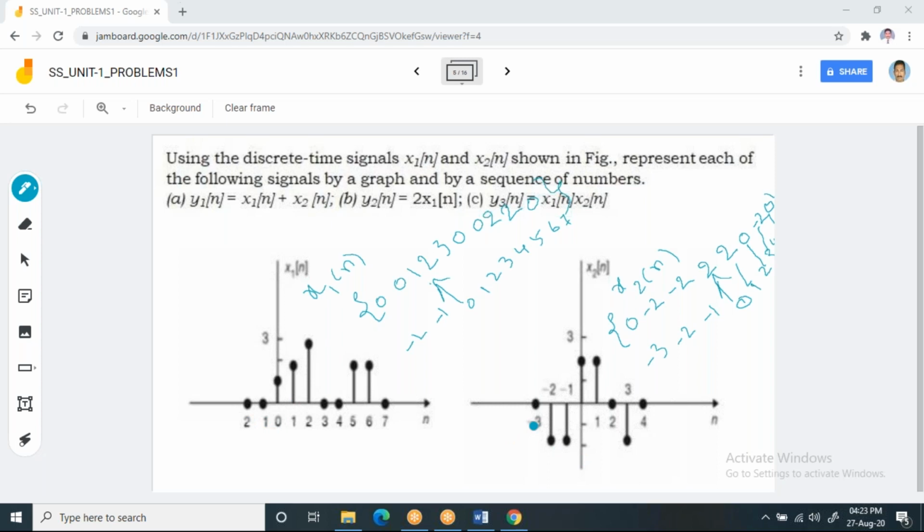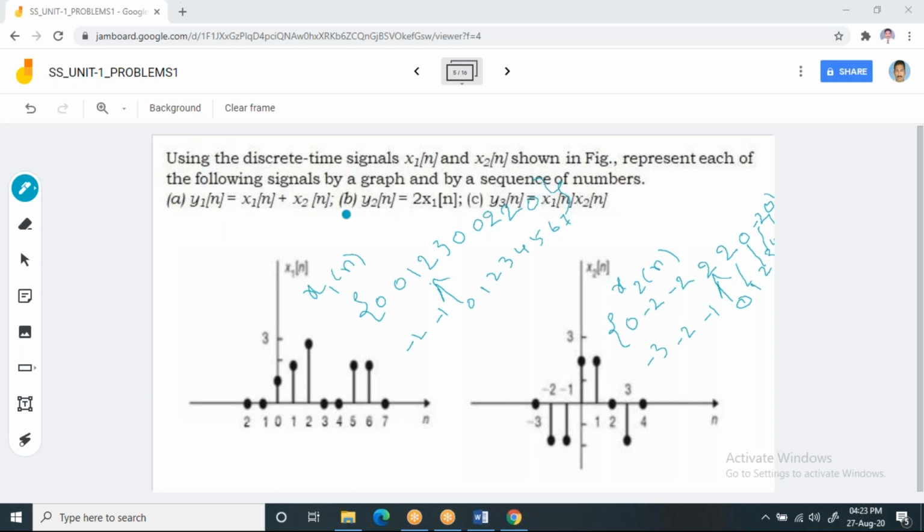Suppose, observe here at -3, I have an amplitude 0. Here at -3, I don't have any amplitude, which is 0. So at -3 it is 0 only. Then at -2, here the amplitude is -2. Here it is 0. When you add it, you will get -2. Like that, when you do addition, subtraction or multiplication, you do it sample by sample, and the location is also important. Only the corresponding sample locations you need to add.